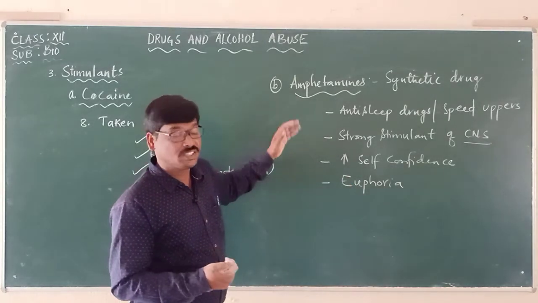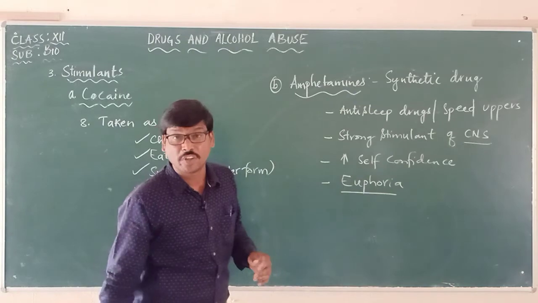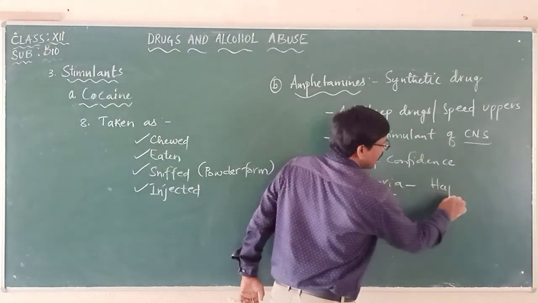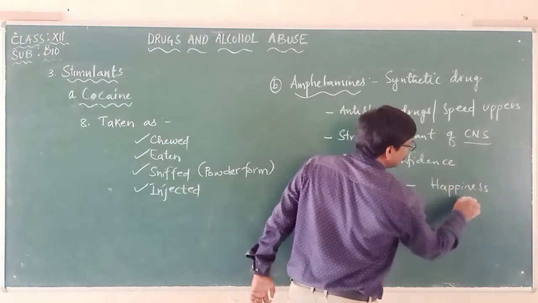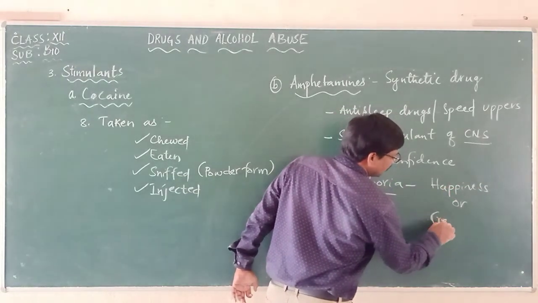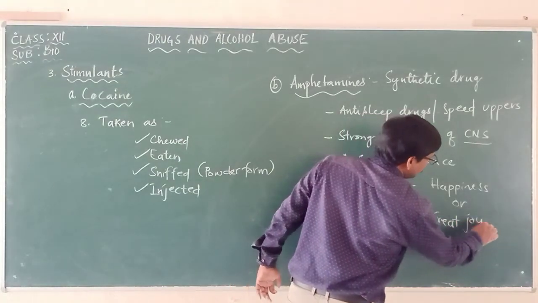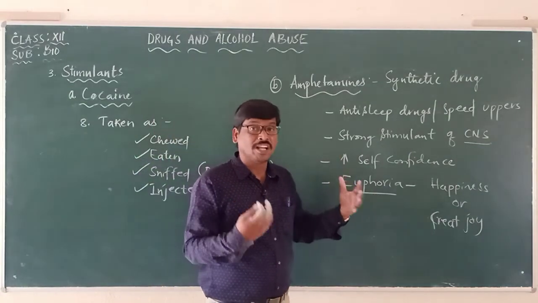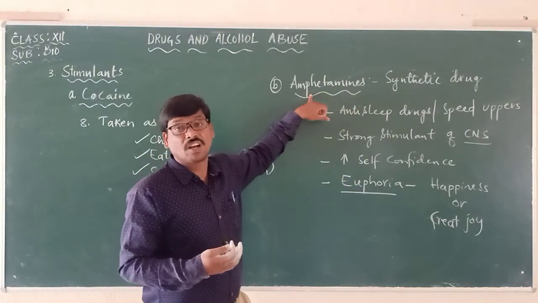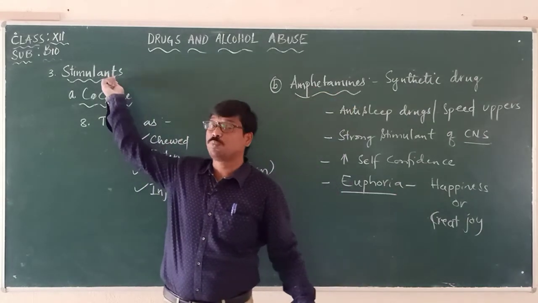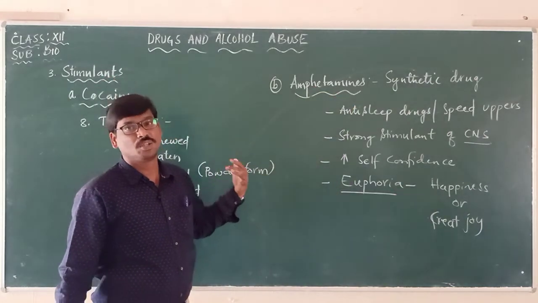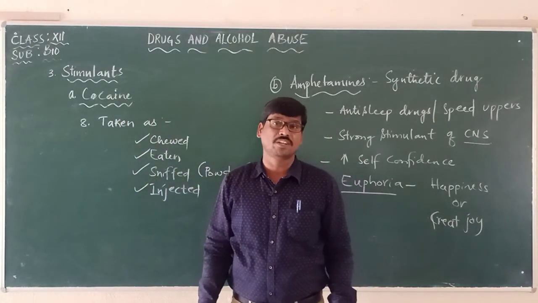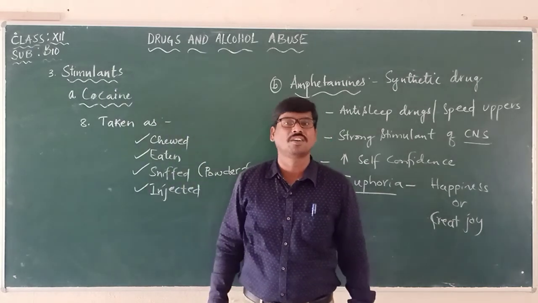Amphetamines also act to produce euphoria. Euphoria means a bliss of happiness, or great joy. The person feels he is in great joy or so much happiness when taking amphetamines, which come under stimulants. So these are the points we should keep in mind when talking about stimulants under drugs and alcohol abuse.